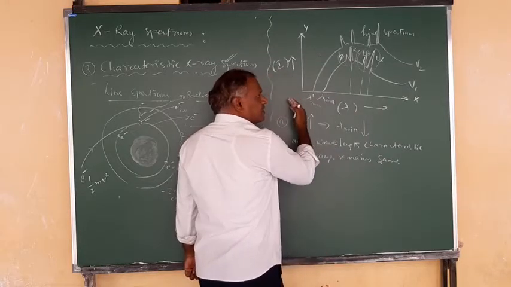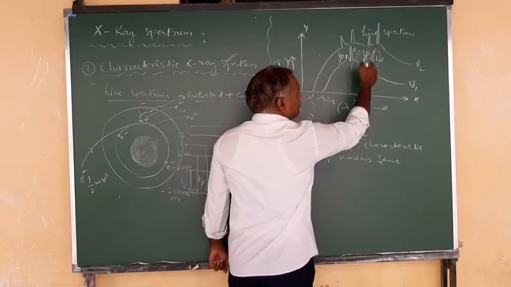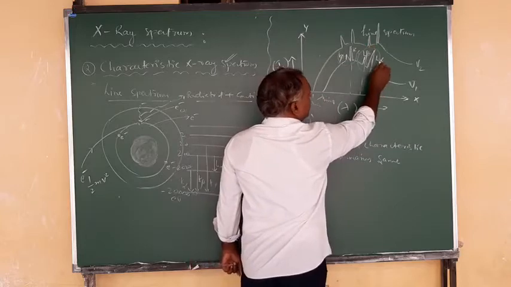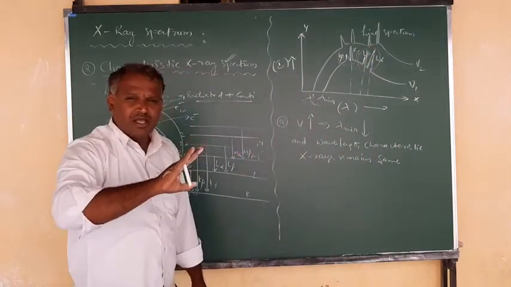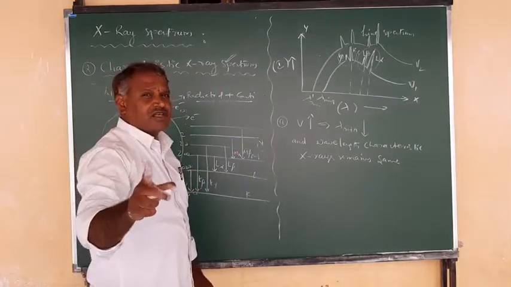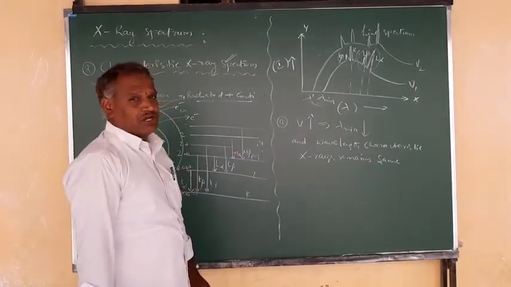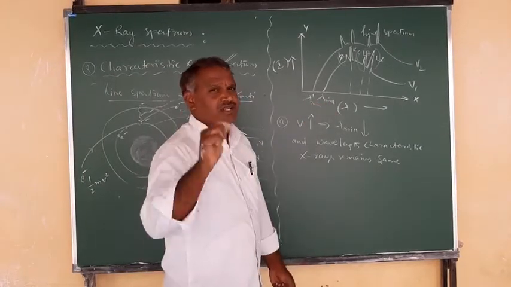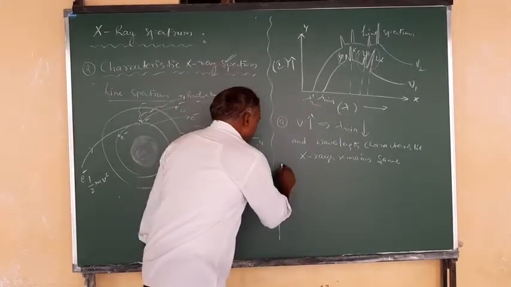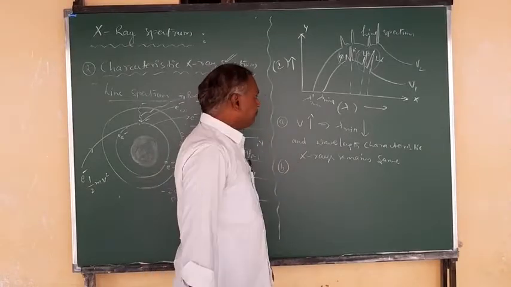So this will decrease, but the characteristic wavelengths with respect to L alpha, L beta, K alpha, K beta will remain the same. Their respective wavelengths will remain the same when you increase or decrease the operating potential. Only the cutoff wavelength in the X-ray spectrum varies. Right? This is one point. And next, one more you can have here.